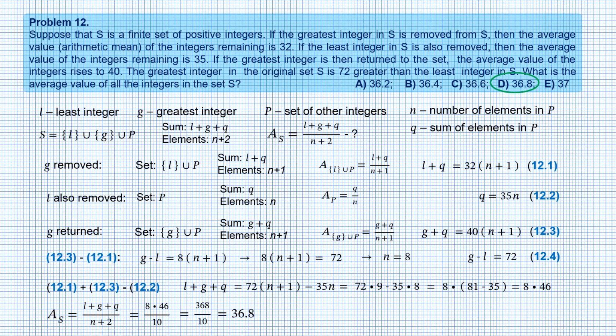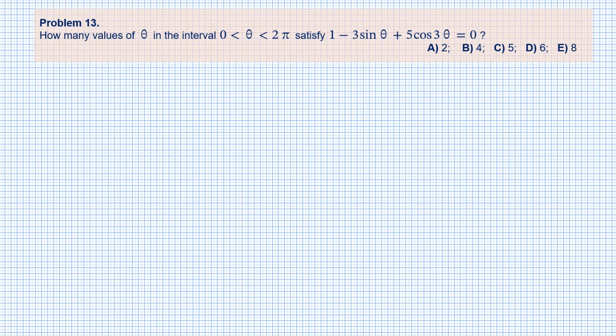That wasn't too hard and entertaining as well. And in a great mood, we proceed to problem number 13. How many values of theta in the interval from 0 to 2 pi, excluding the ends, satisfy the equation 1 minus 3 times sine of theta plus 5 times cosine of 3 theta equals 0?